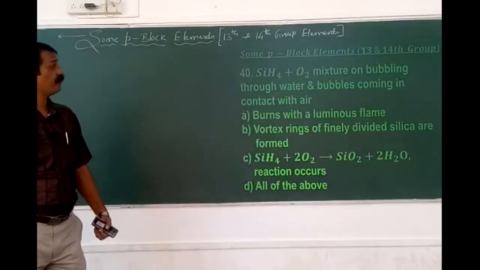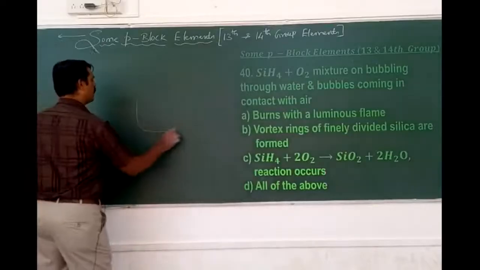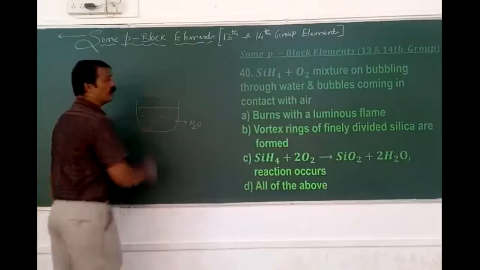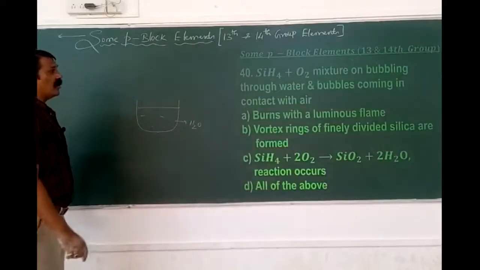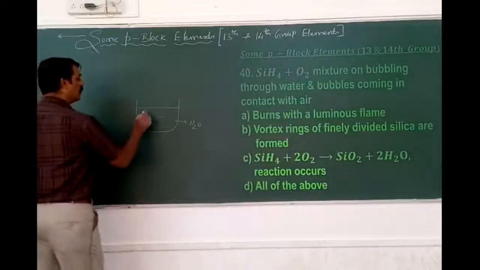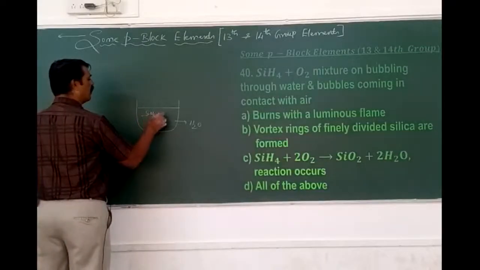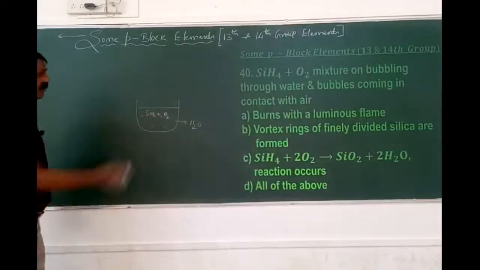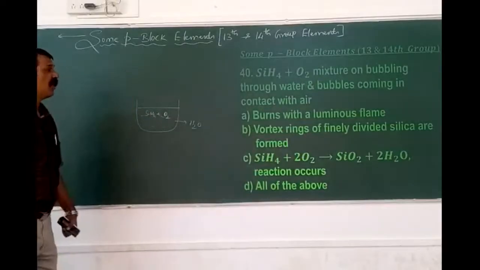Here we have the water, for example, and the mixture of silane and oxygen is passed through it. What happens?